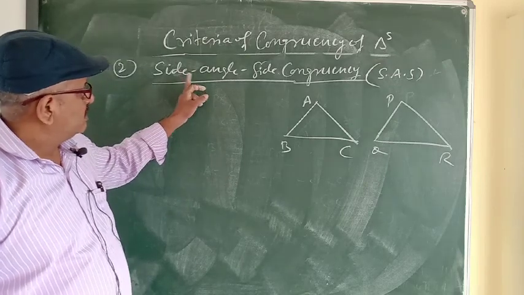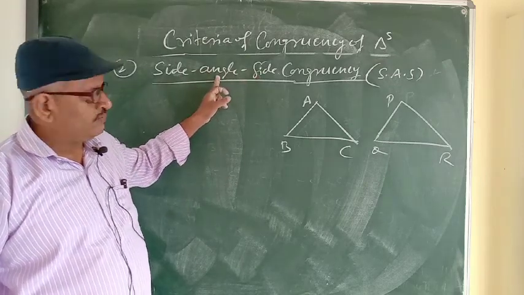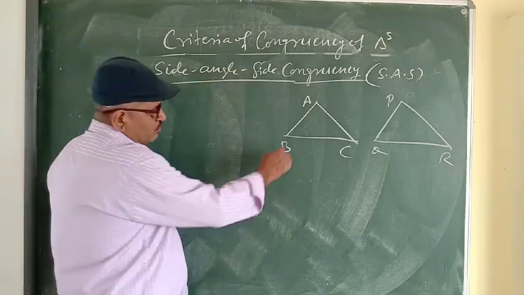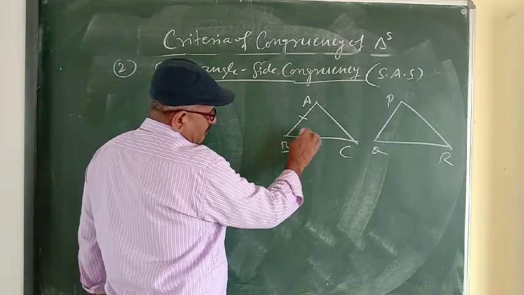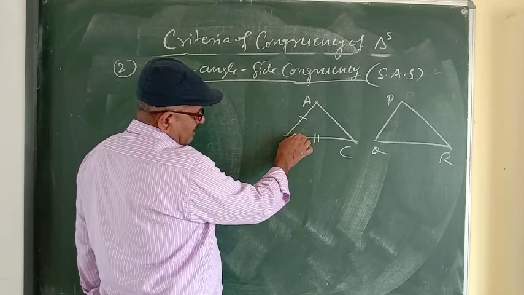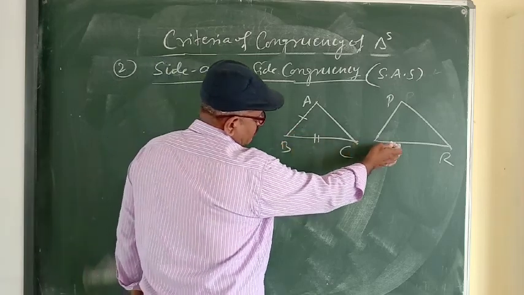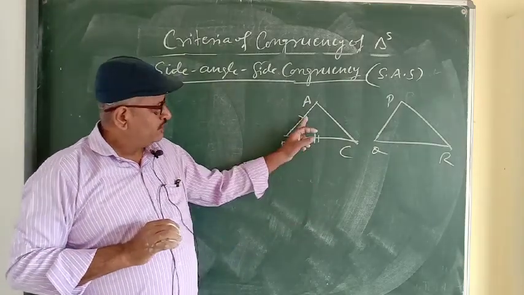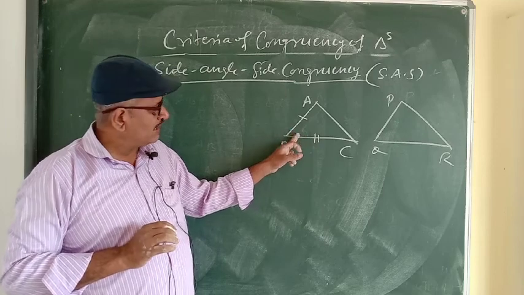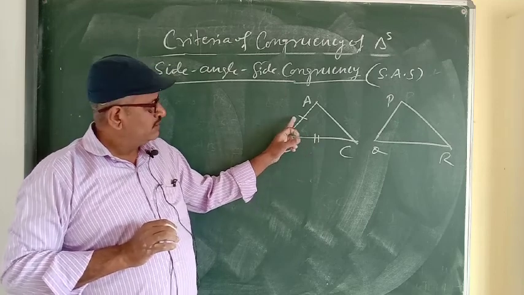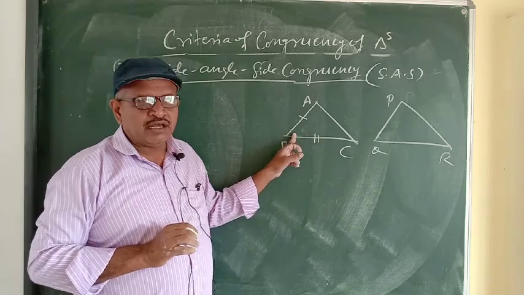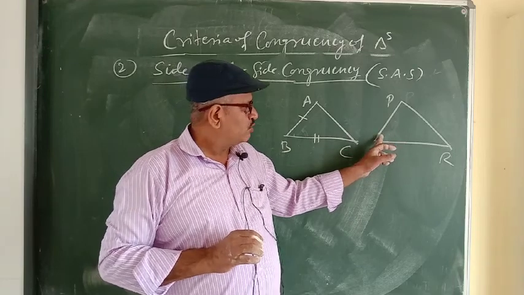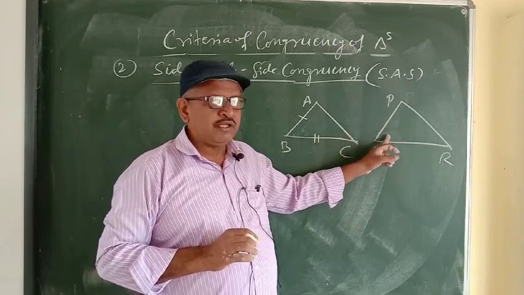Side and side means two sides and one angle, and this angle is the included angle, meaning the angle between these two sides. So if two sides and the included angle of one triangle are equal to two sides and the included angle of the other triangle, then both triangles will be congruent.